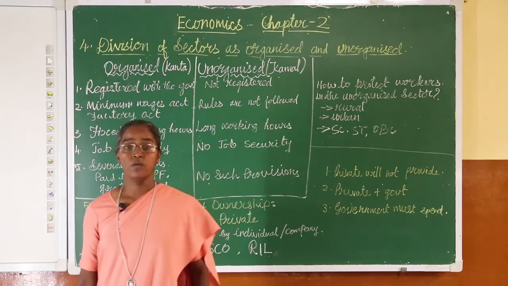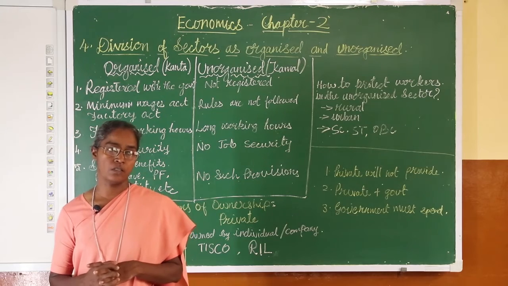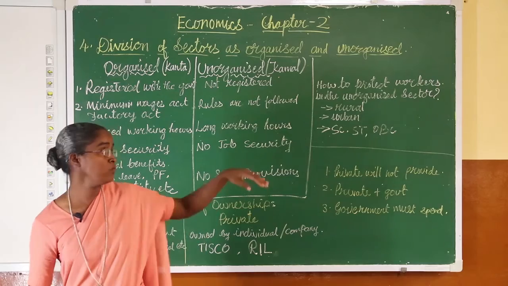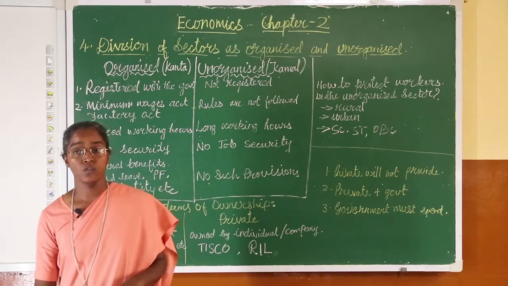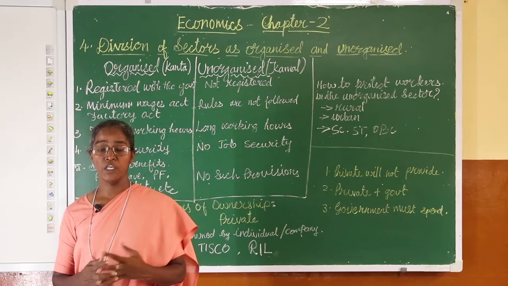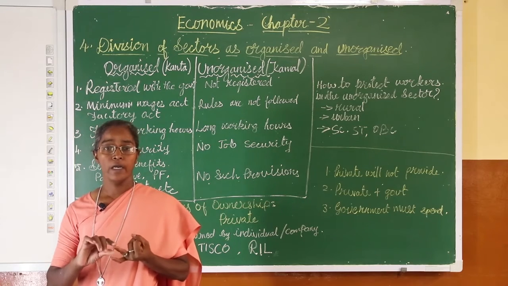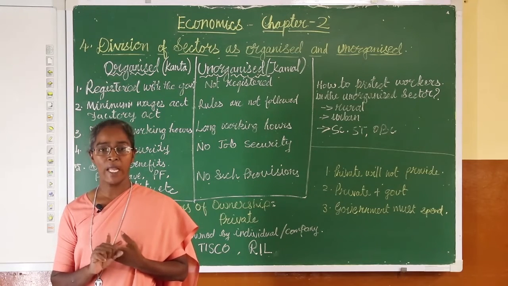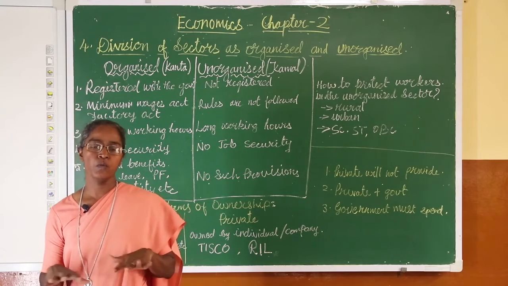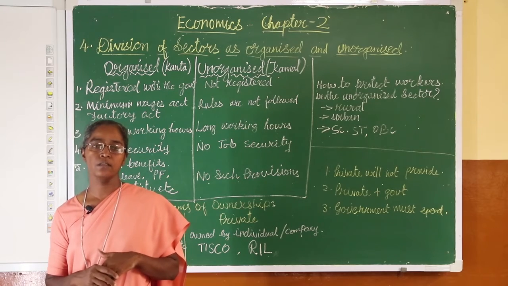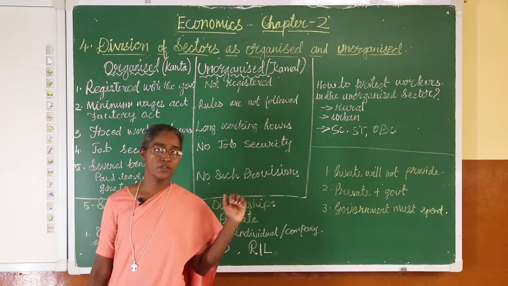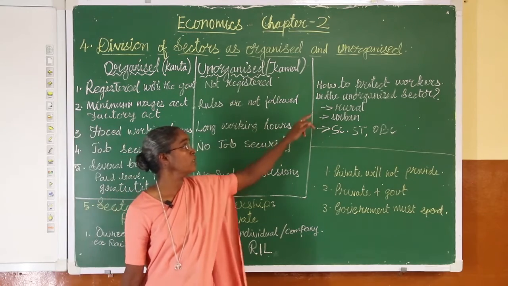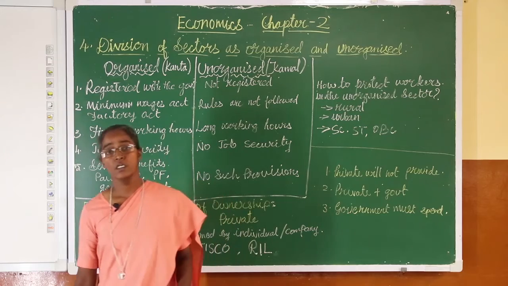Now, rural people, mostly they are in the agricultural sector. When we speak about the agricultural sector, it is not registered under the government. It comes in the unorganized sector. So, when we speak about rural people, many of them are landless farmers, and those who have a small field of land, or carpenters, blacksmiths, goldsmiths, all those people who are living in the rural areas. These people come under the unorganized sector, and they are mostly exploited. So, what is the duty of the government? How to protect the people who are working in the rural areas?